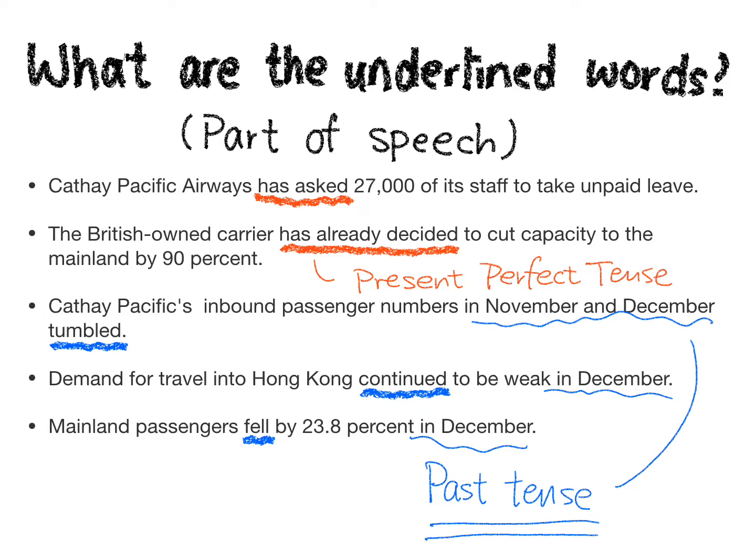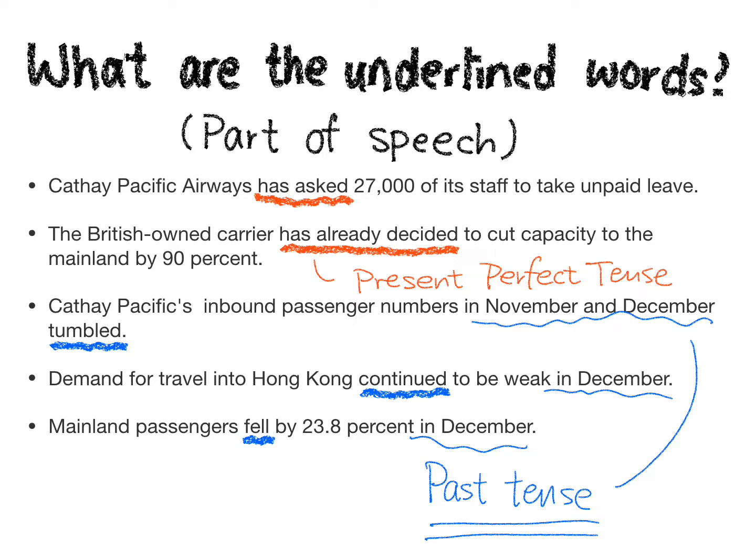So let's take a look at these examples again. The first 2 sentences, we see present perfect tense, has asked, has already decided. And then the last 3 sentences, we see past tense, tumbled, continued, fail. I think for past tense it's very easy, right? Because the news was reported in February 2020, but the events happened in November, December 2019. So it was a past event already. So definitely we would use past tense for those actions.